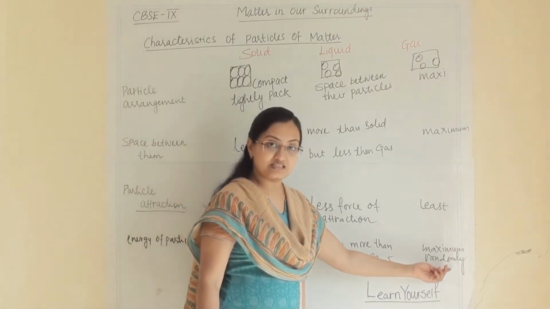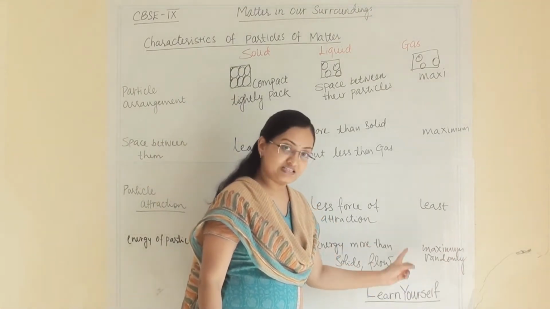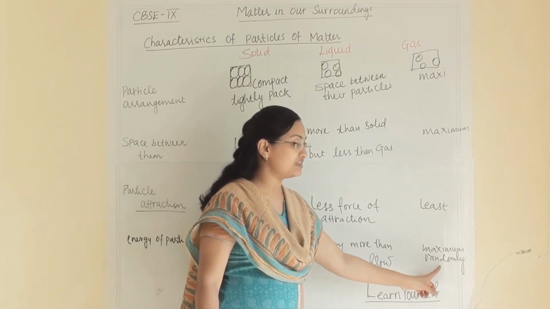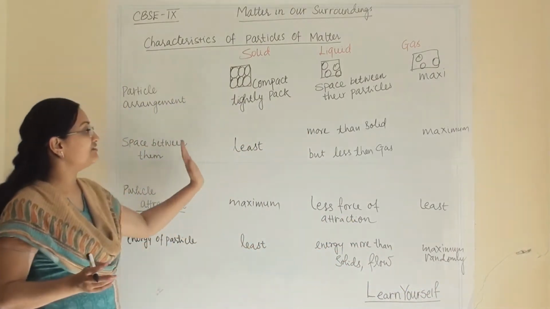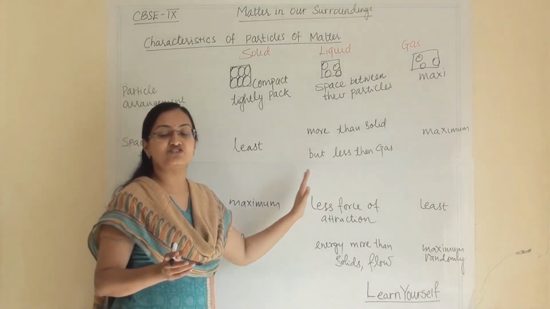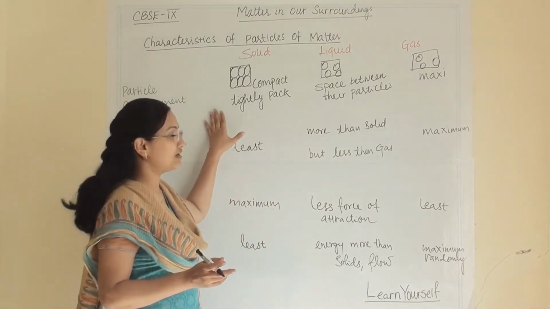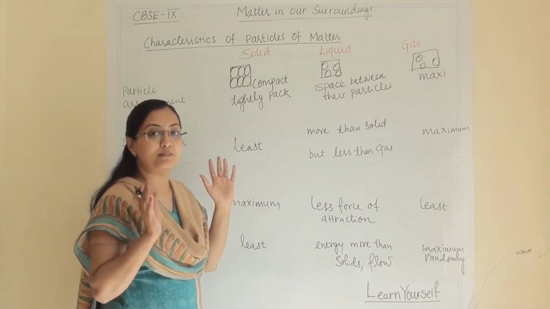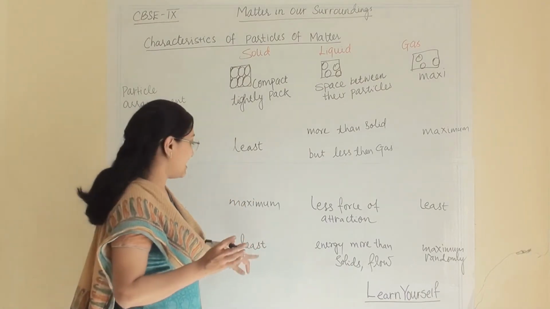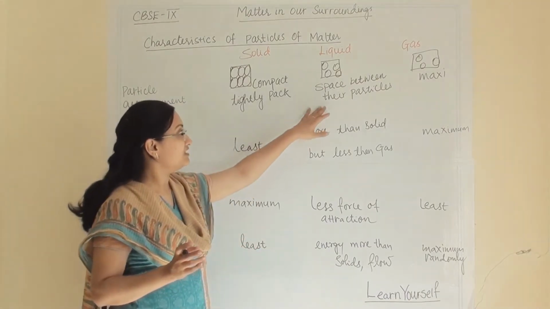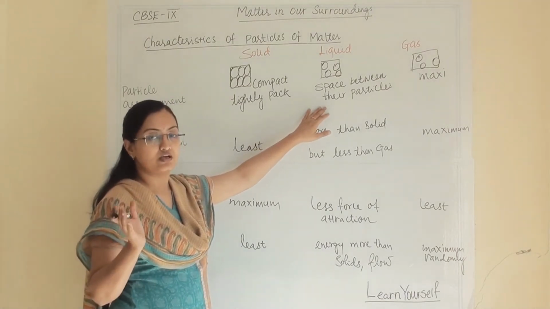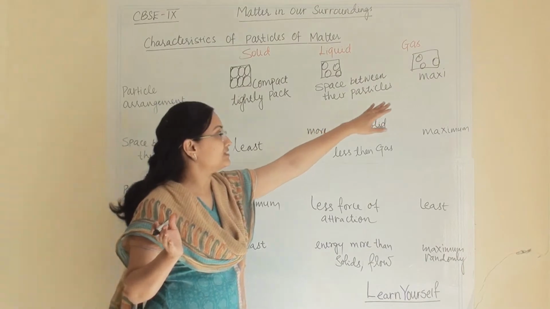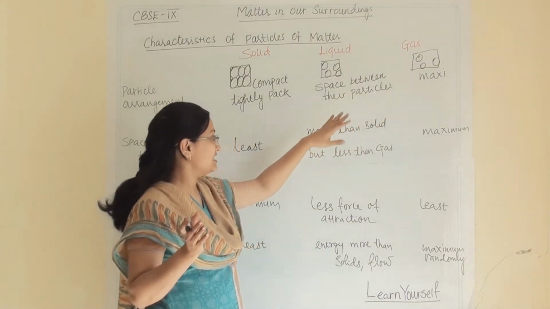Whereas in the gaseous state, they have maximum energy and they are free and can move randomly. So this is the basic difference between the three states of matter. Solids are tightly packed, with maximum attraction and least energy. Liquids are comparatively loose compared to solid but packed compared to gas.